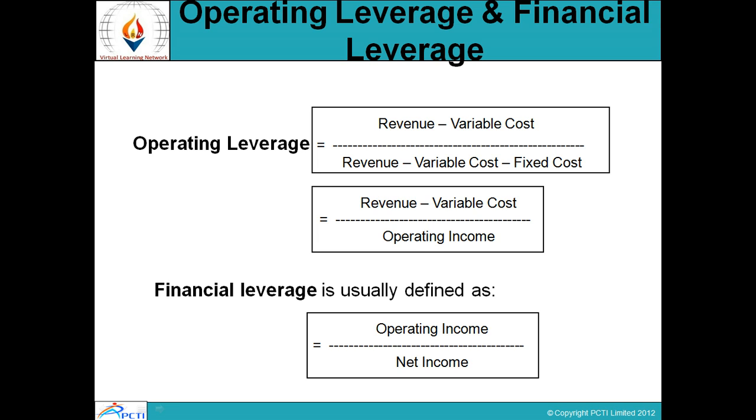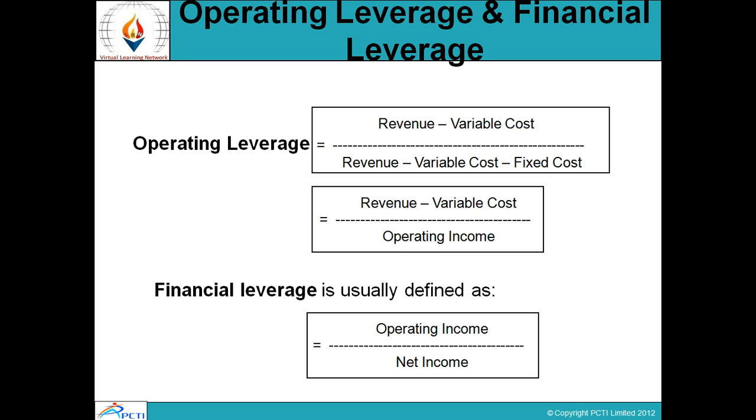We'll move further to understand financial leverage. Financial leverage is usually defined using operating income, which is what I require to operate my organization, and net income. Net income is the profit after tax and after interest paid.